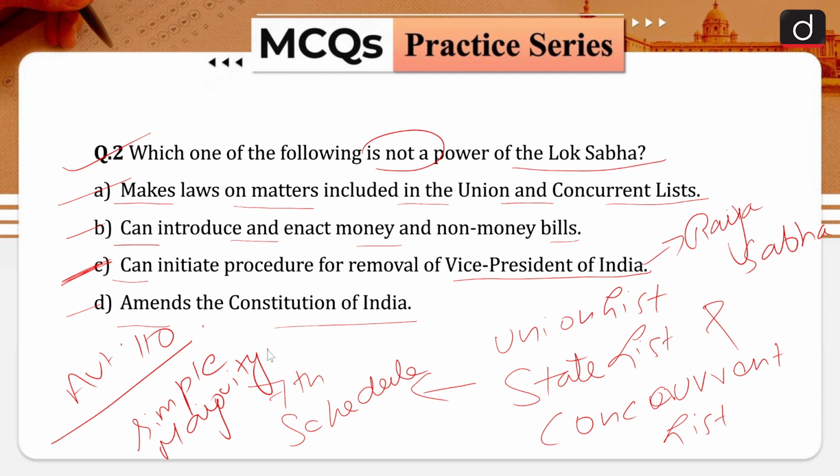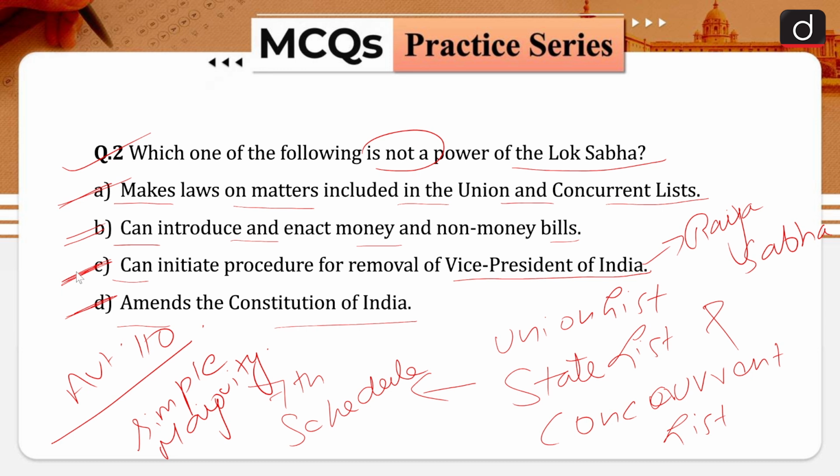A majority of the total membership of the House and a majority of not less than 2/3 of the members present and voting is required for adoption of effective clauses and motions for consideration and passing of these bills, and that is why your statement number 1, A is also correct, B is also correct and D is also correct. However, your statement number C is incorrect in nature.